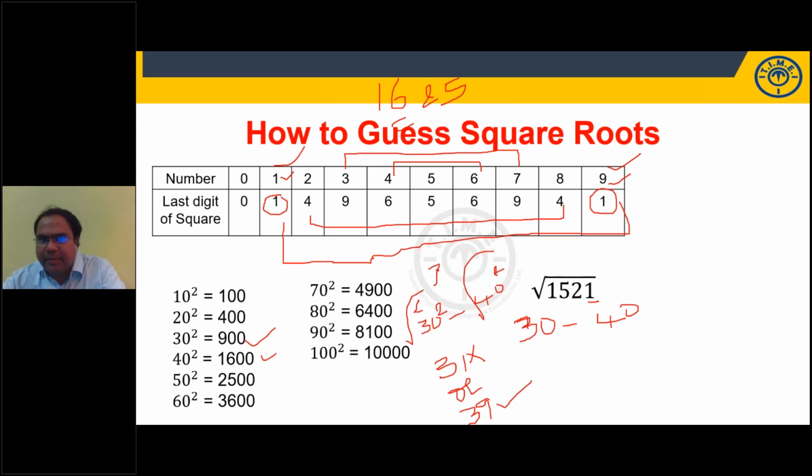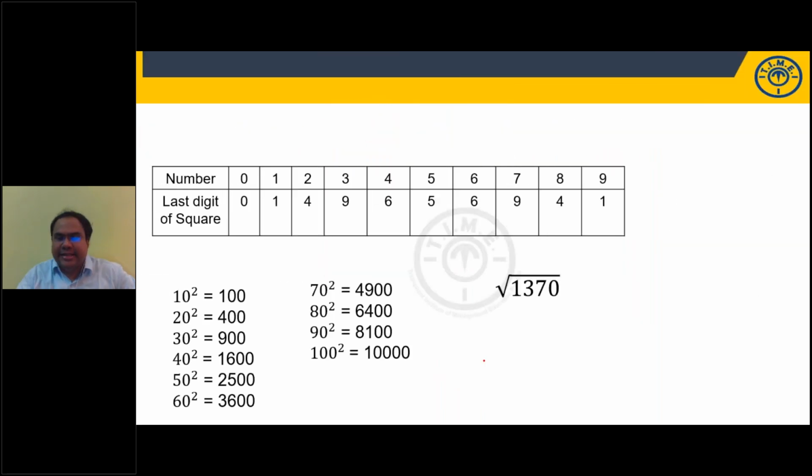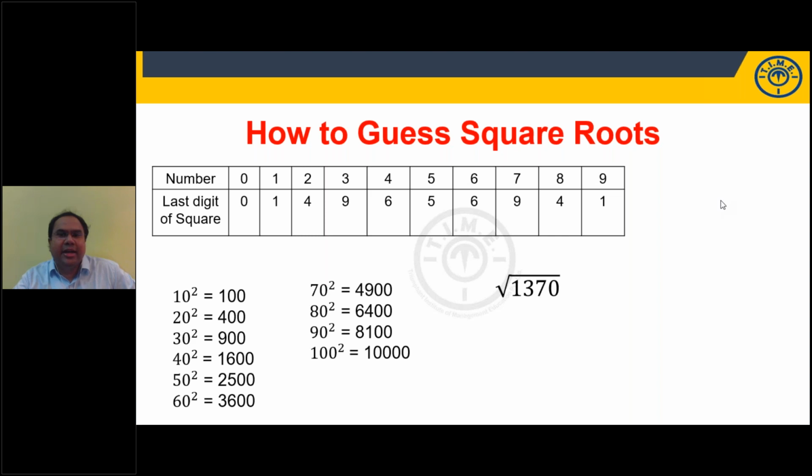What if the given number is not a perfect square? Let's say 1370. 1370 is not a perfect square, right? For a perfect square, if there is a 0, there should be 2 zeros. Perfect cube means there should be 3 zeros. Perfect square, there should be 2 zeros, but the remaining part should be a perfect square. 137 is not a perfect square. There is only 1 zero. It is not a perfect square, right? So how to guess 1370?